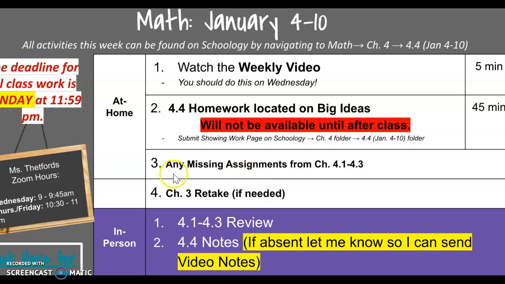And then anything that's missing so far from chapter 4 also needs to be submitted. And that is because all grades are due pretty soon for the end of the quarter. And so I want to get all of those missing assignments turned in and graded so that way your grade's updated and you have an idea of what your grade's going to look like for the end of the semester.